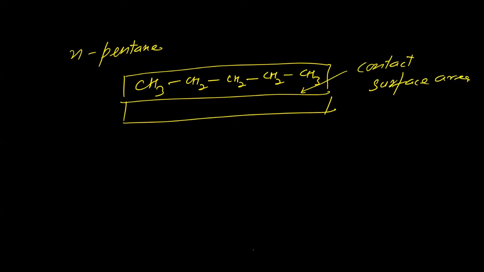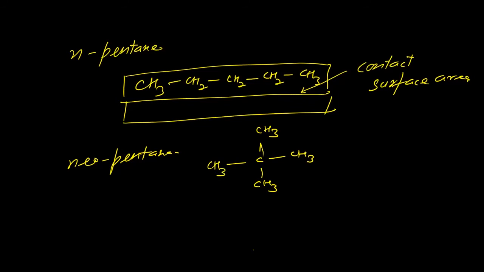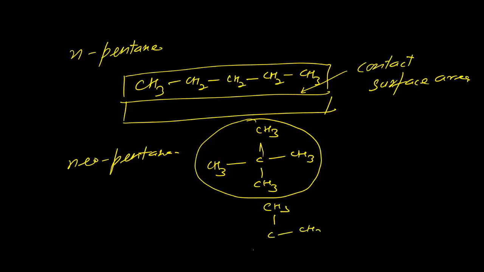But suppose I am talking about neopentane. Neopentane will be like this. So this is one neopentane, and there is another neopentane molecule, and they are in contact with each other.